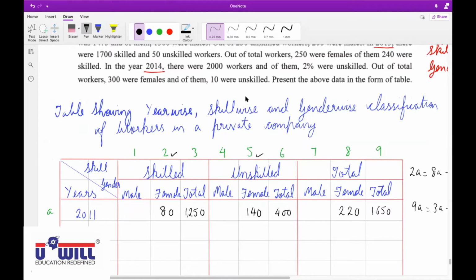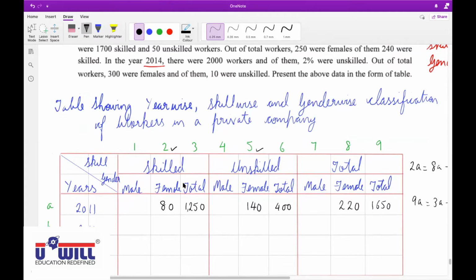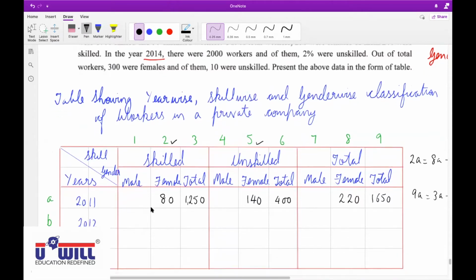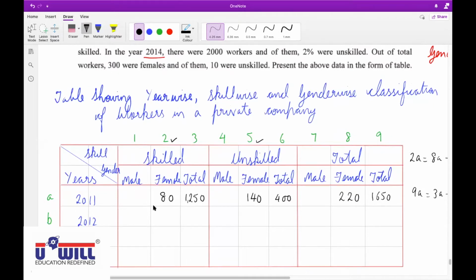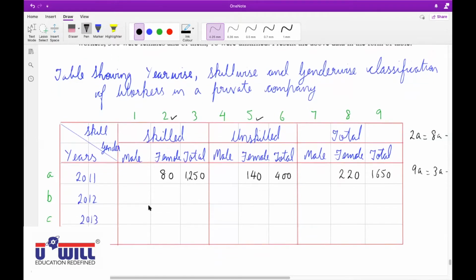Okay. So, Dharya Doshi, unmute yourself. How will you find all the remaining informations of 2011? How can you get male skilled workers? 1170.